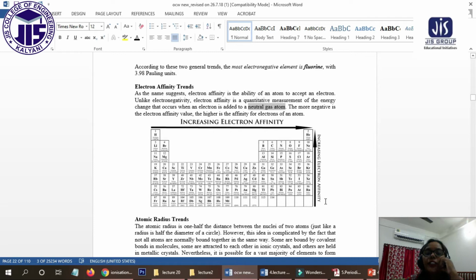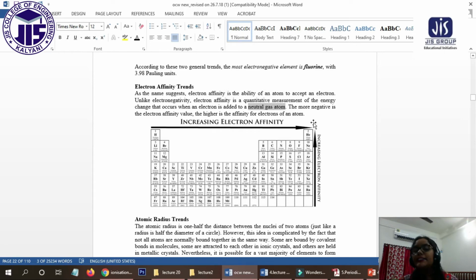Again, if we go towards the down, or if we go, what will happen if we go from bottom to up? If we go from bottom to up, what will happen? Again the size will decrease. Bottom to up, again the size will decrease, right?